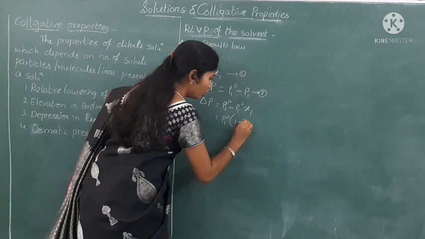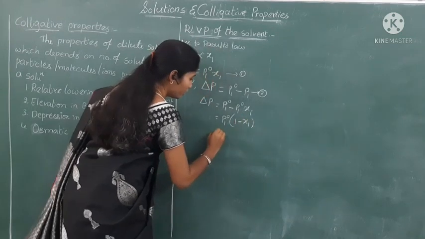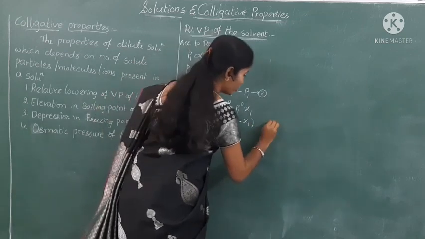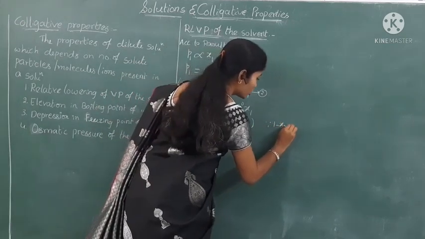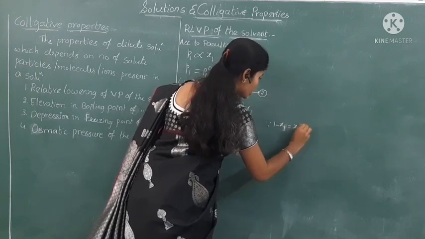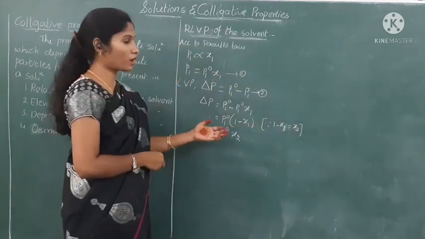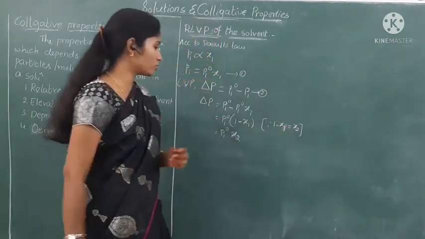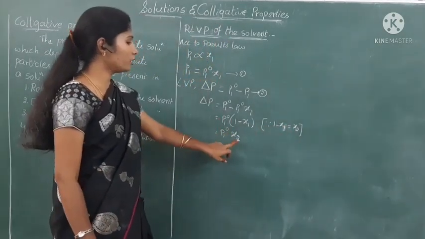P1 naught into 1 minus x1 is nothing but P1 naught into x2. Already we know that 1 minus x1 is equal to x2, because x1 plus x2 is equal to 1. So 1 minus x1 is equal to x2, so P1 naught into x2.